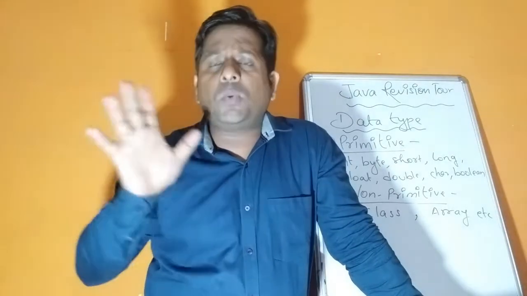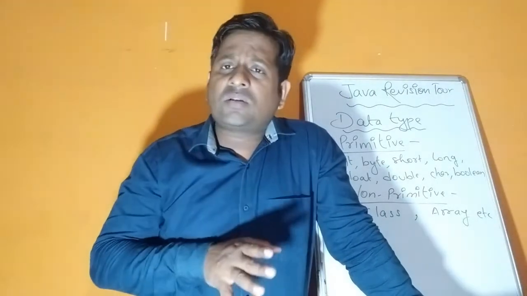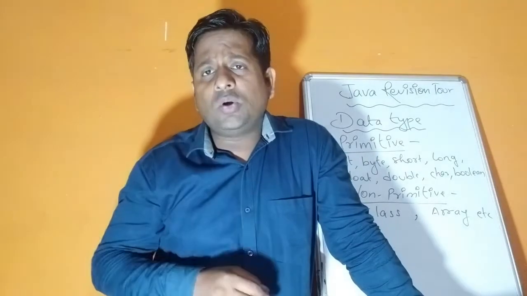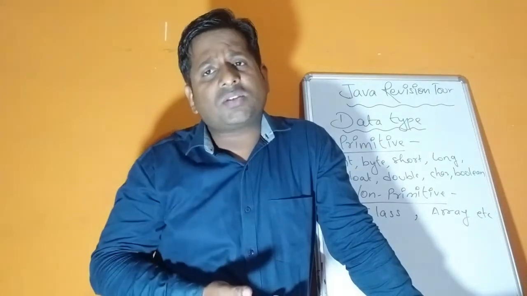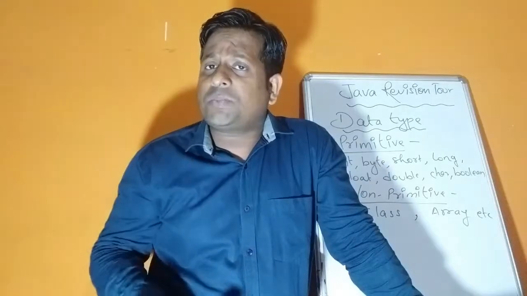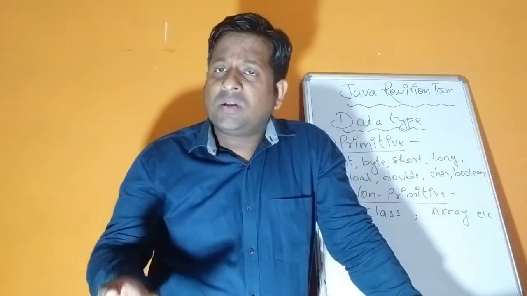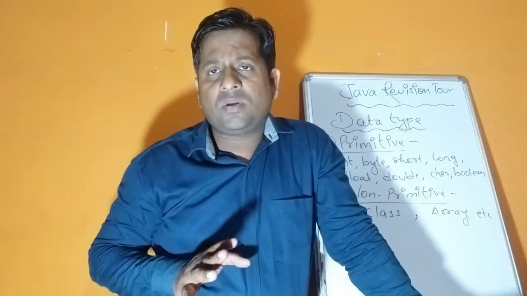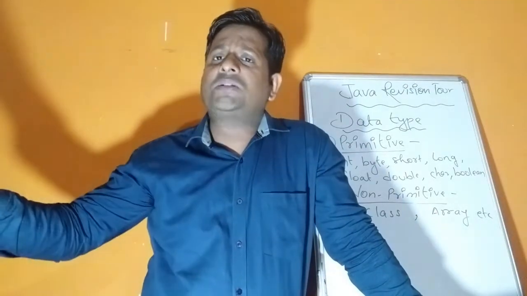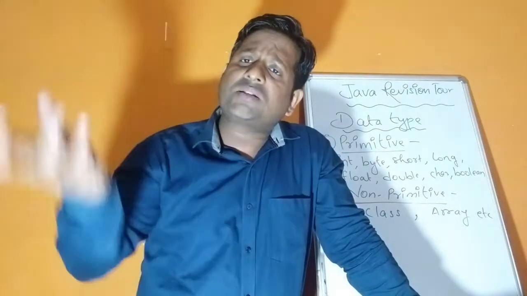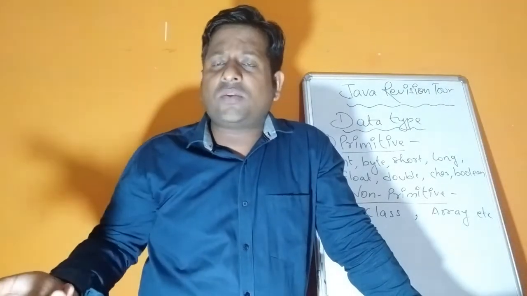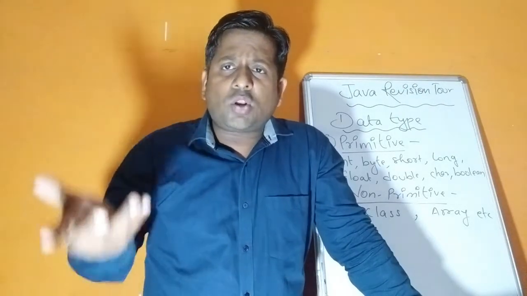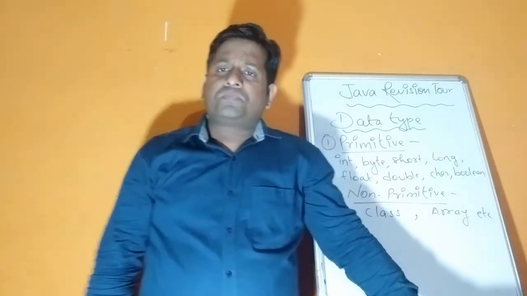Like class P1. As I told you in the previous chapter, class is a user defined data type. So that is a non-primitive data type. We define the name of the class. In the same way there is an array also, which will be coming further in this chapter. Array means many elements can be stored and the name of the array is given by us. That is user defined.